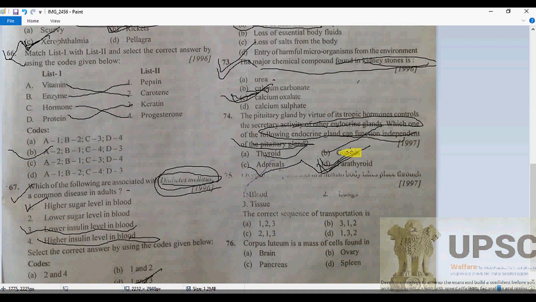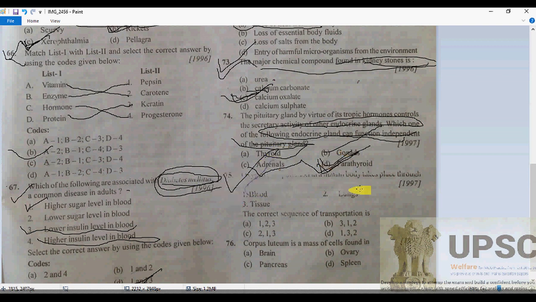As for the further explanation of 74, I can say that 74 is going to be the parathyroid gland. This is the gland which is not controlled by the pituitary gland. It is the gland that regulates calcium and phosphorus in our body. Remember that. Now 75.